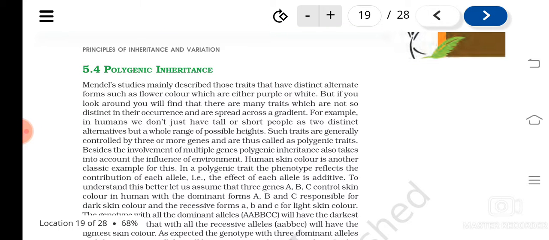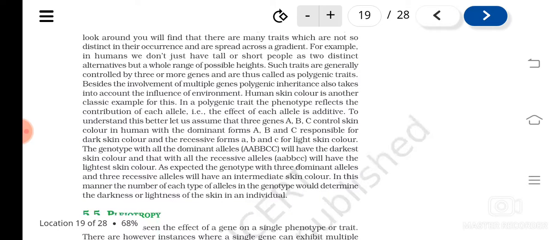Then another topic that we have studied is polygenic inheritance. Polygenic inheritance means many genes. You know, genes are located in chromosomes, and they may be present in different chromosomes also. But according to Mendel, one character will be controlled by one gene, that will have two alternative alleles. But if more than one gene is controlling one character, then it is known as polygenic inheritance. An example is skin color.